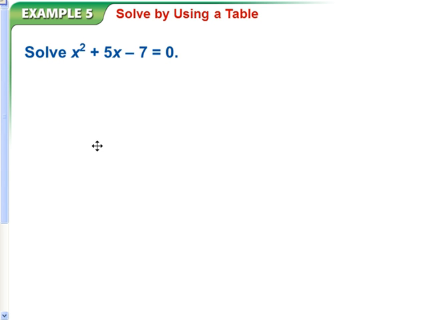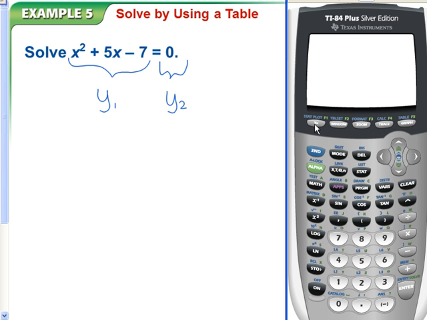Now the last part that we're going to do is solving by using a table. We set this up basically the same that we were doing before. This part goes into y1, that goes into y2. So I'll clear that out and type in x squared plus 5x minus 7. y2 stays the same at 0. Now instead of looking at a graph, let's see how we could solve this by looking at a table.